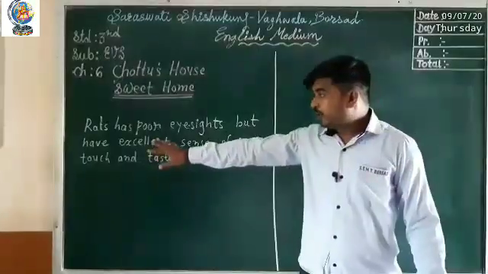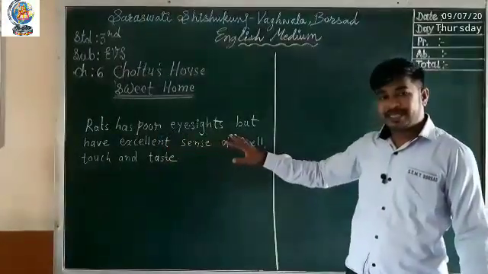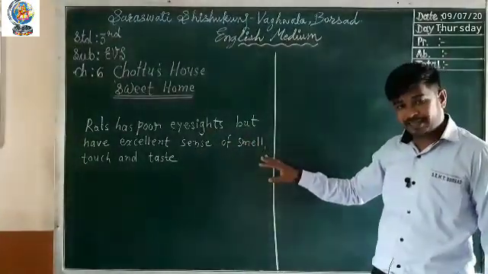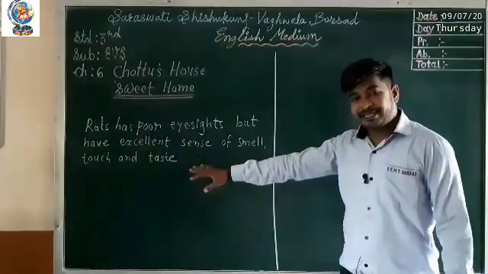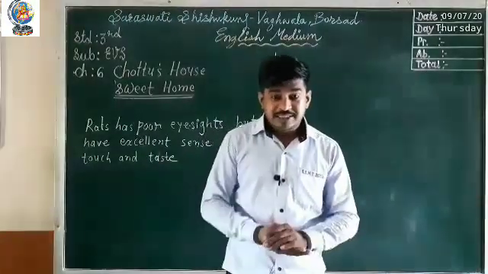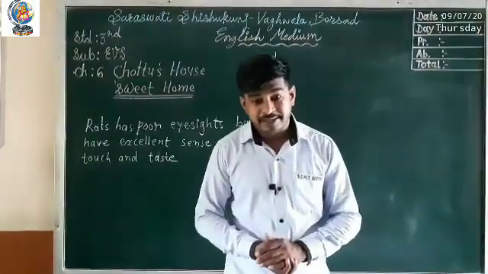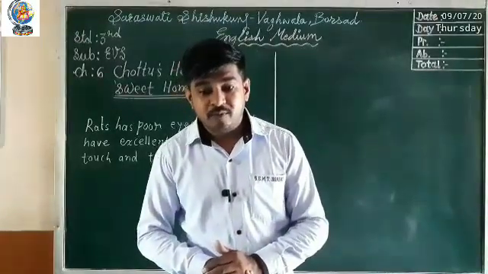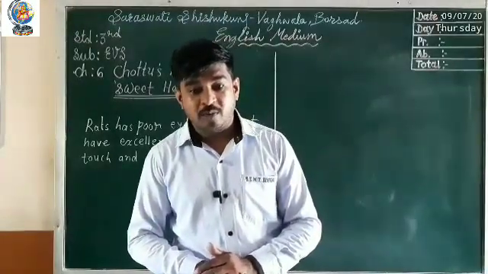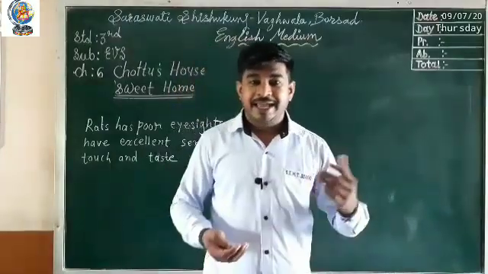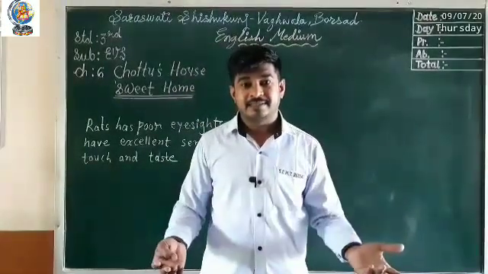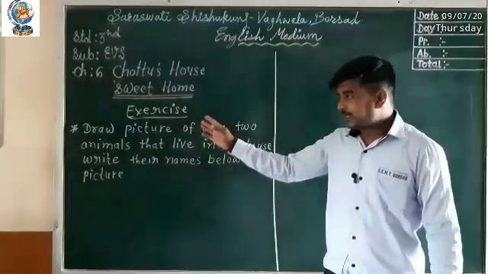Students, rats have poor eyesight but have an excellent sense of smell, touch and taste. So this is what happens when any one of us has a poor sense of something, then exceptionally we have other good senses. Let's see the exercise.